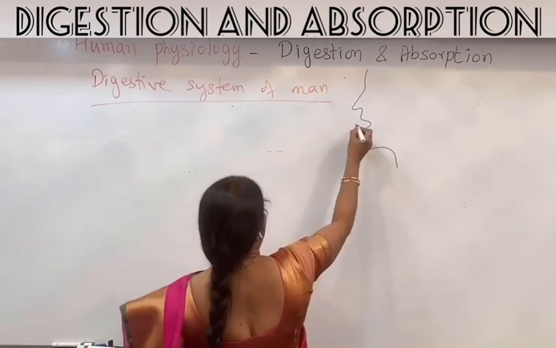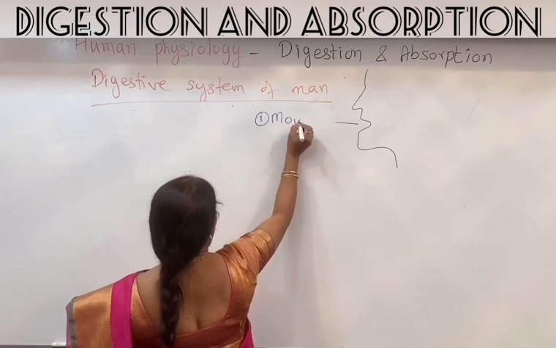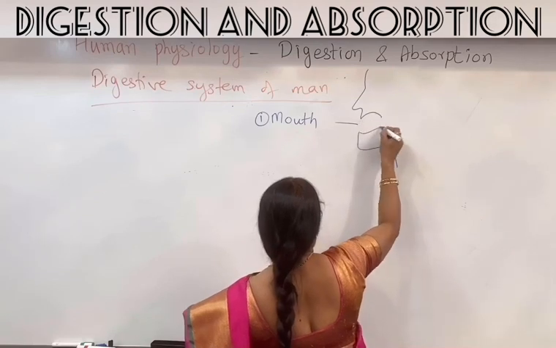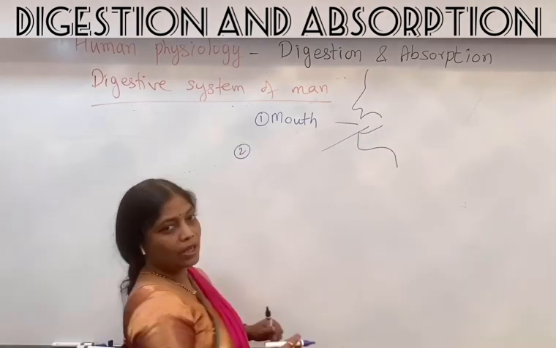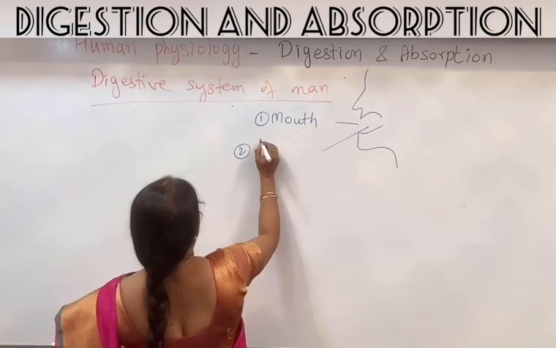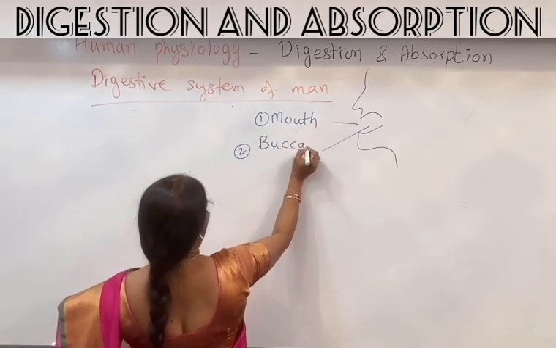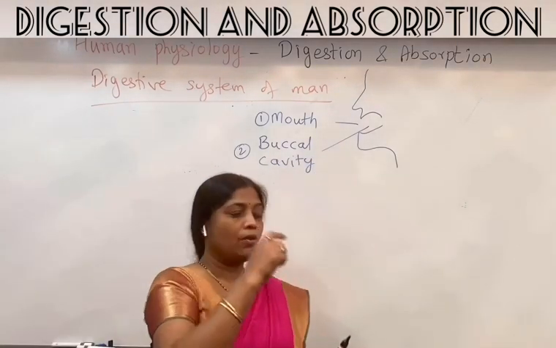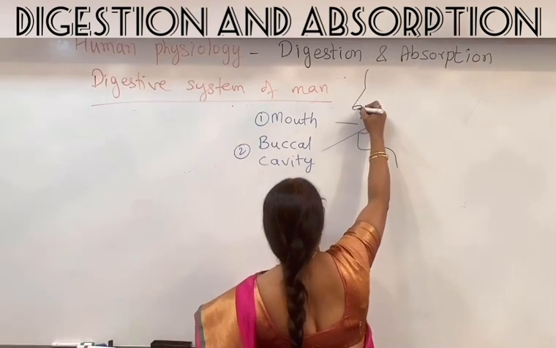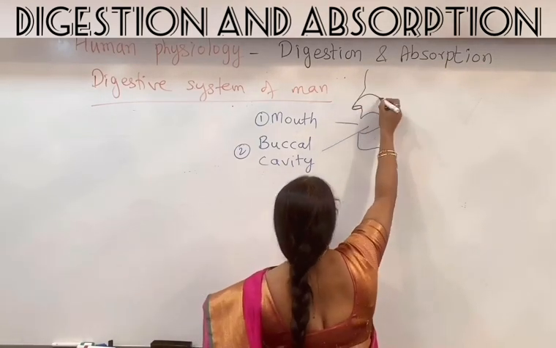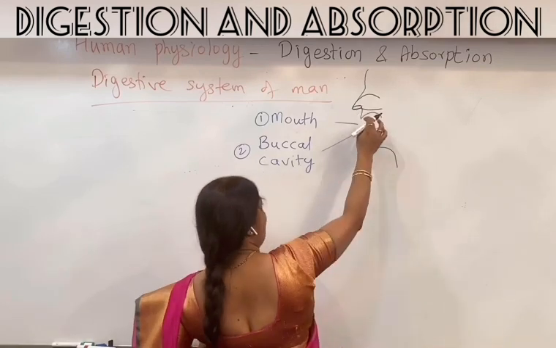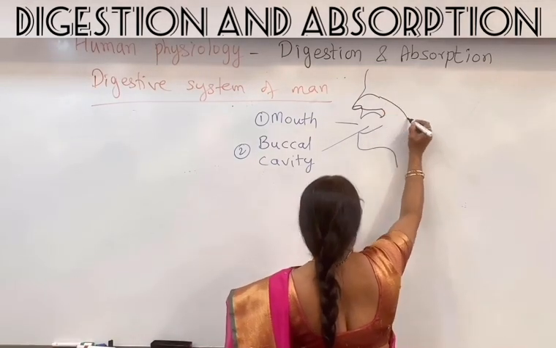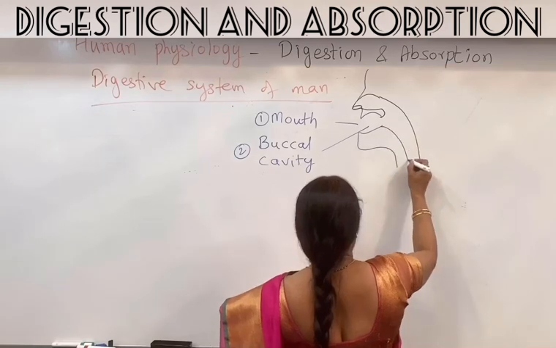The alimentary canal starts with the mouth. Now this mouth leads into a space or a cavity, and that cavity is called the buccal cavity, mouth cavity, or oral cavity. Actually this buccal cavity is separated from the nasal cavity. So this is the nose having the opening called the nostril. This is the nasal cavity. The nasal cavity and buccal cavity both open in a common tube, and this common tube is called the pharynx.